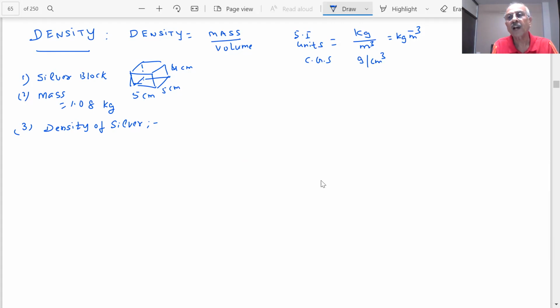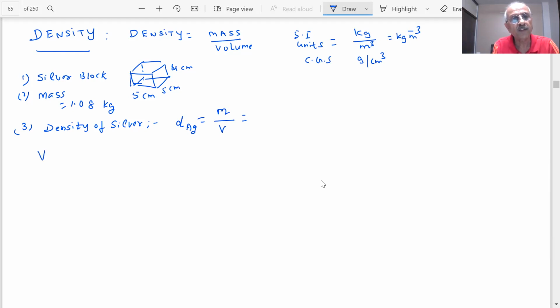Density is equal to mass per unit volume.